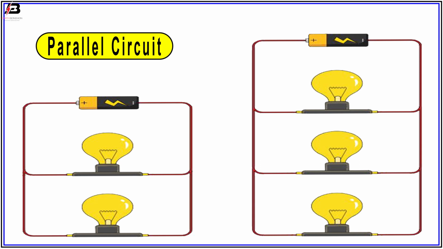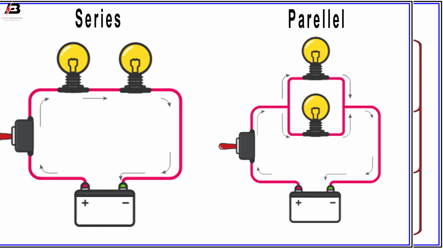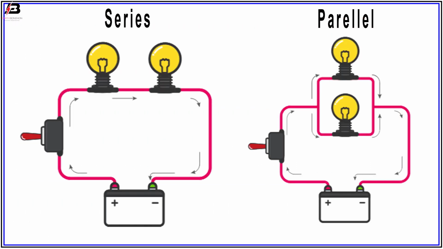Now let's see the difference between series and parallel circuits. Series circuits are the basic type of electrical circuit in which all components are connected in a chain so that the same current flows through all of them. Parallel circuits are types of circuit in which the same voltage occurs across all components, with the current dividing among the components based on their resistance or the impedance.